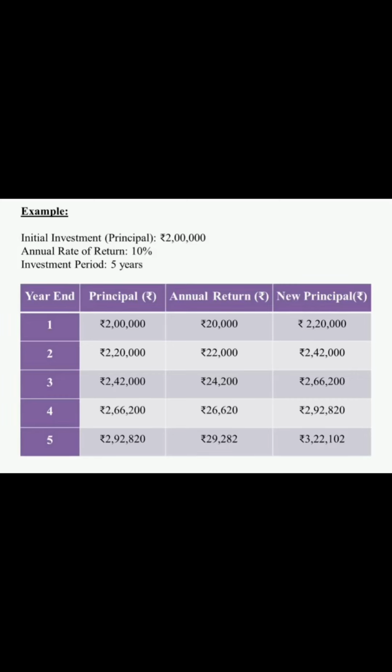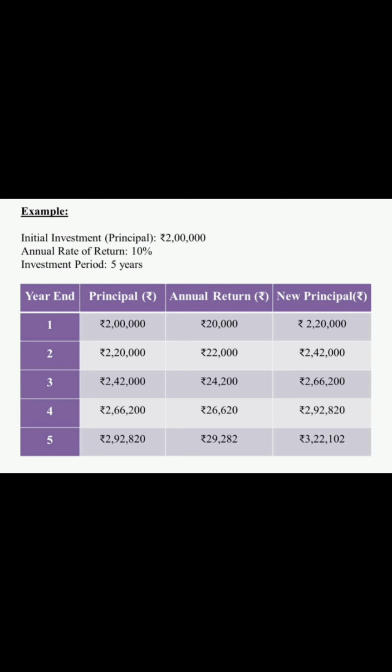And the next is power of compounding interest. Compounding interest means the interest you earned on your savings is added back to the principal amount, and then you earn the interest on the new large principal amount. For example, to know the power of compounding, let's assume the principal amount is 2 lakhs and the annual rate of return is 10%, and the investment period is 5 years.